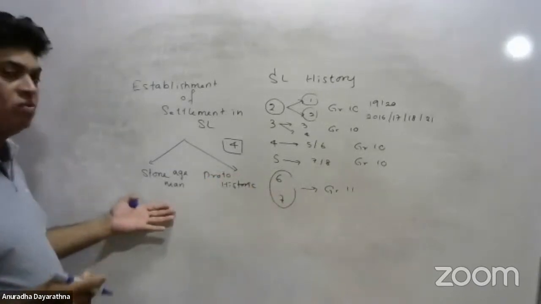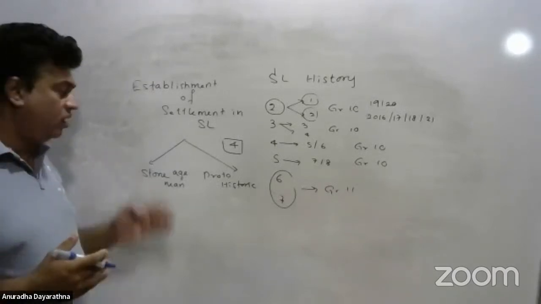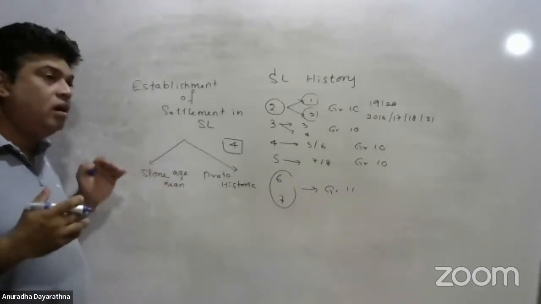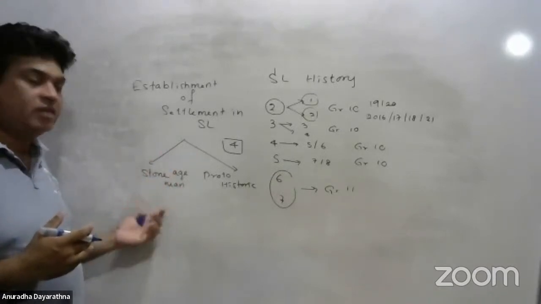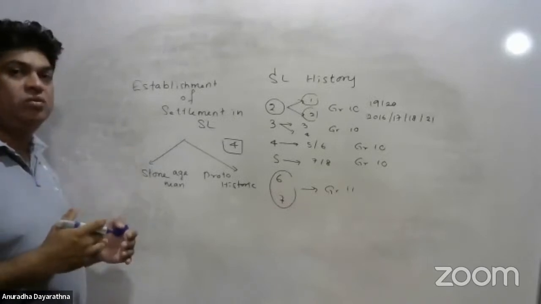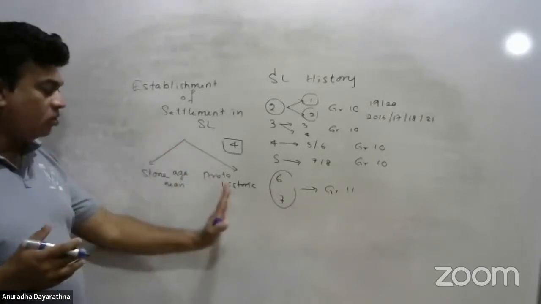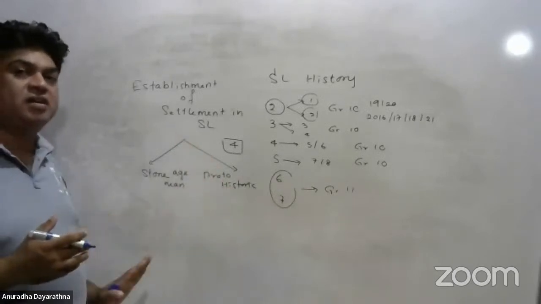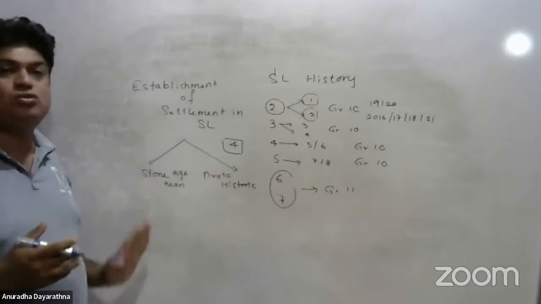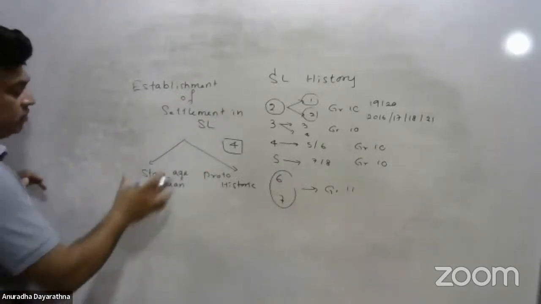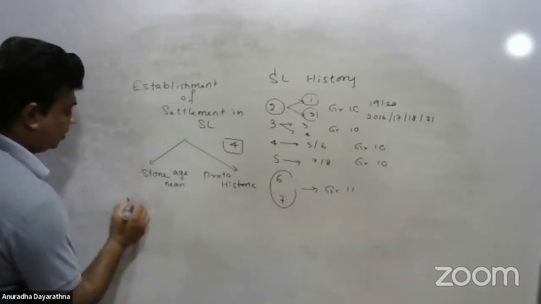So Stone Age man was what? How the man had been born in Sri Lanka and what stages they have undergone. The first stage, when they were using stone tools and living in natural caves. Proto-historic means the agricultural age. So here the questions are based on only these two sections. From the Stone Age man, they can give you only one question, that is about their lifestyle.